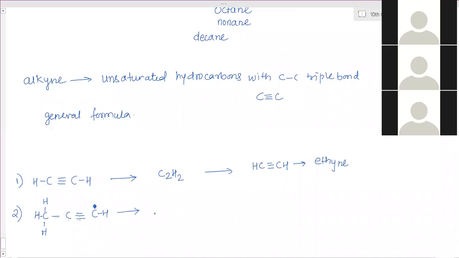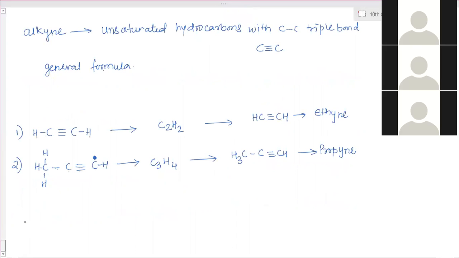Formula is C3H, 1, 2, 3, 4. 4 are there. Condensed formula: H3C, single bond C, triple bond CH. Name is, 3 carbon atoms, so prop-yne, propyne. We call it propyne, ethyne.